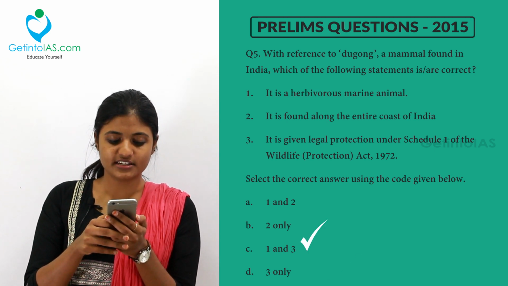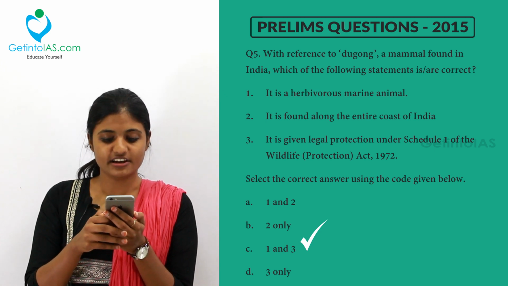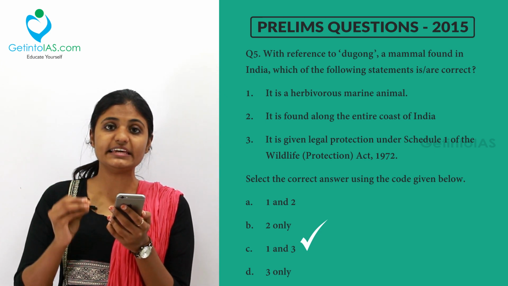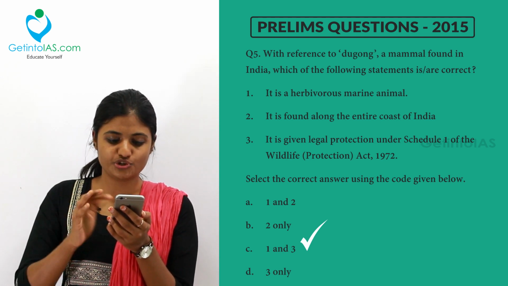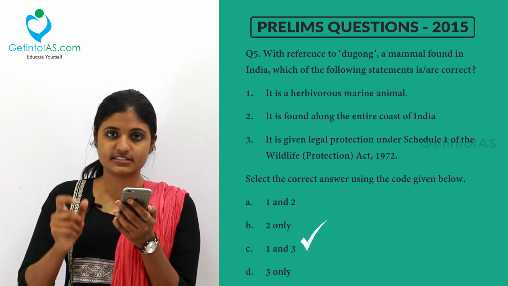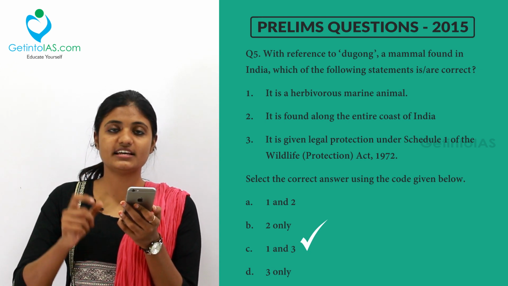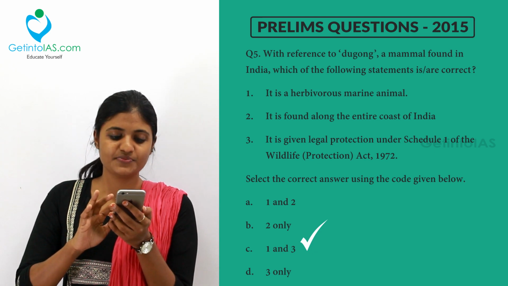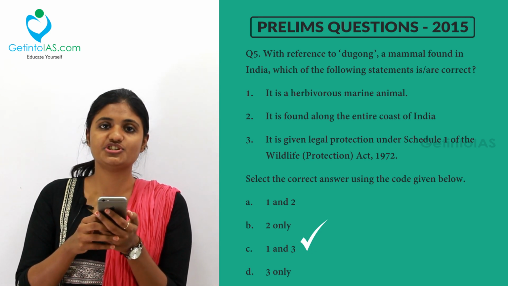Option 1 and 3, that is option C, is the correct answer because the dugong is definitely a herbivorous animal. It eats the sea grasses and aquatic plants found in the shallow ocean region. This dugong is listed as a vulnerable herbivorous mammal in the IUCN list. And then coming to the Wildlife Protection Act of 1972, it is listed in Schedule 1.